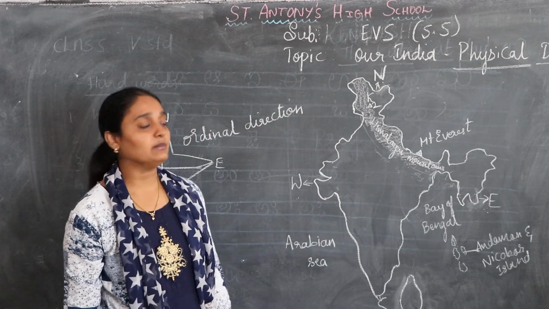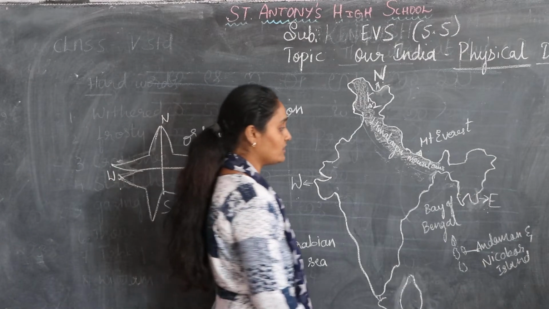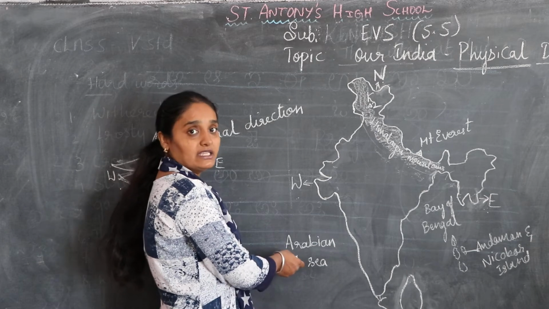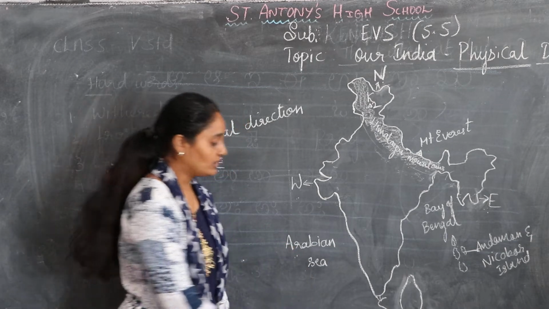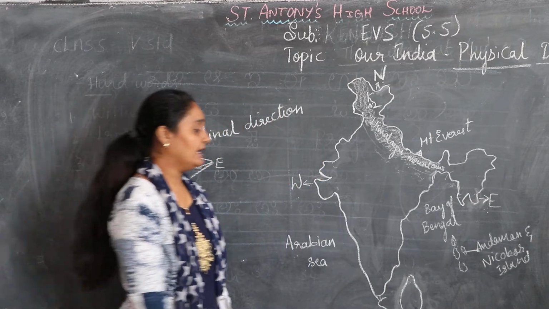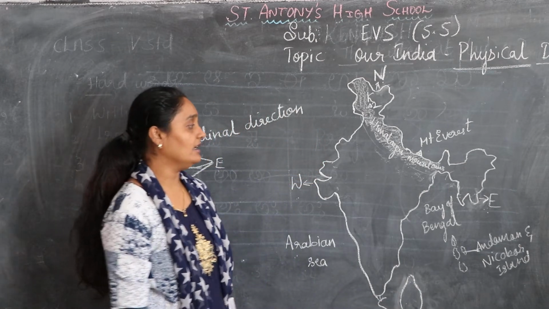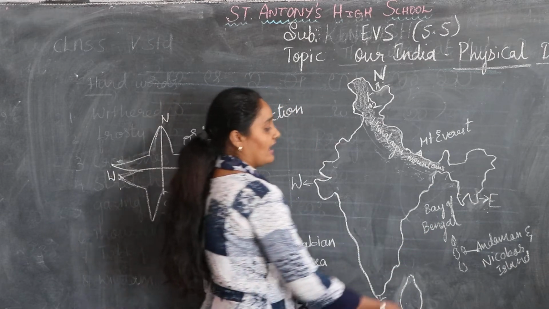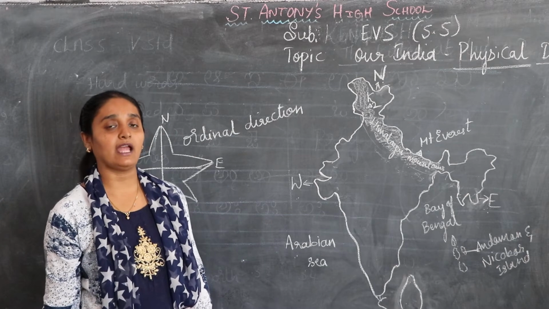We have neighboring countries also. First we are going to read: to the west we have the Arabian Sea. To the south we have the Indian Ocean, and this is Sri Lanka, our neighboring country. Here we have the Bay of Bengal, and some islands, that is the Andaman and Nicobar Islands also.